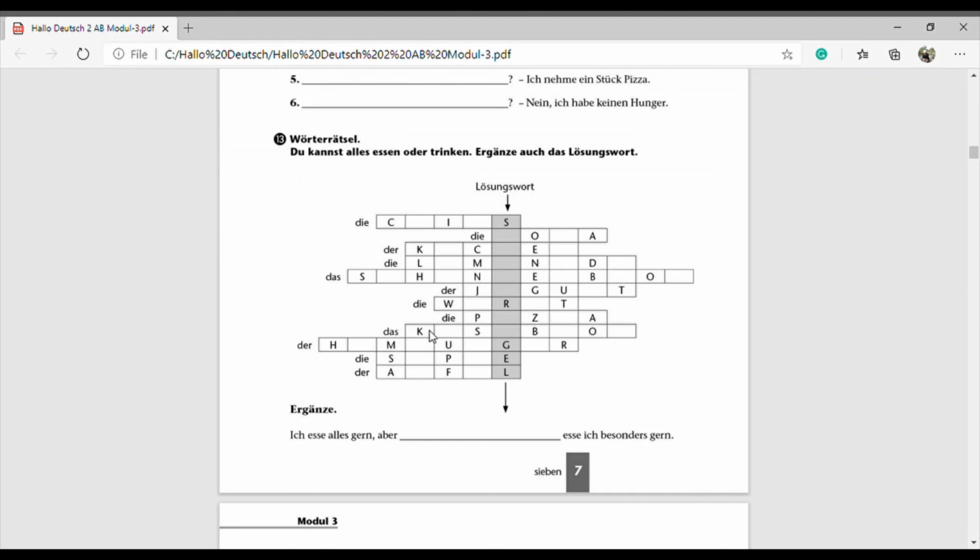Then Käsebrot, K A umlaut SEBROT, Käsebrot. Then hamburger, HAMBURGER. Then the Suppe, SUPPE. Then Apfel, APFEL. Okay, so the Suppe, then Apfel. And then what will be the losing word? So the losing word is a Schokoriegel.